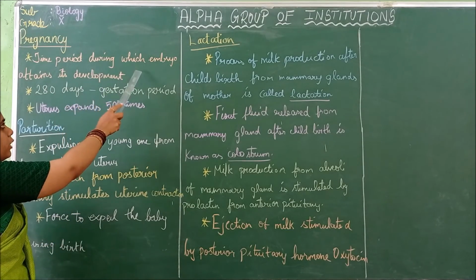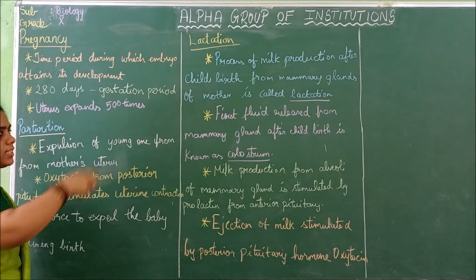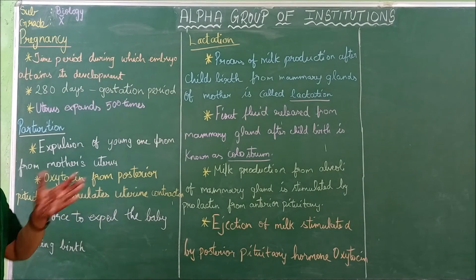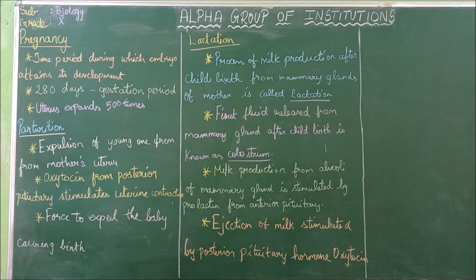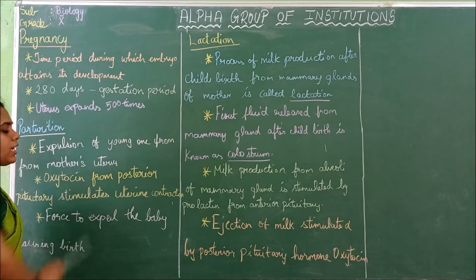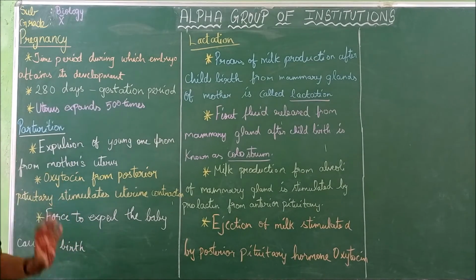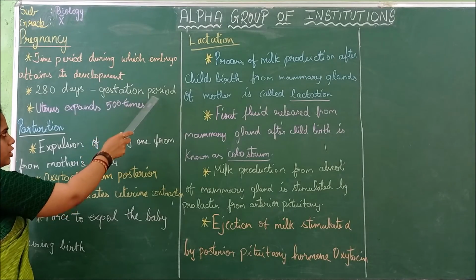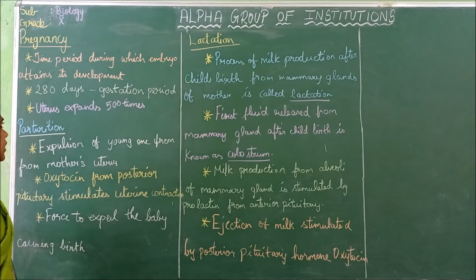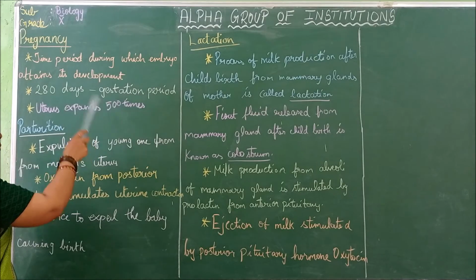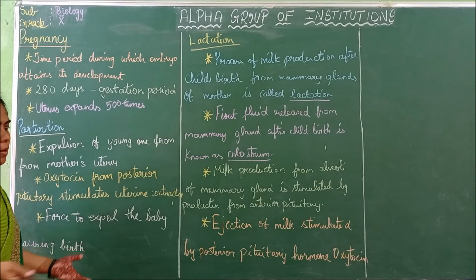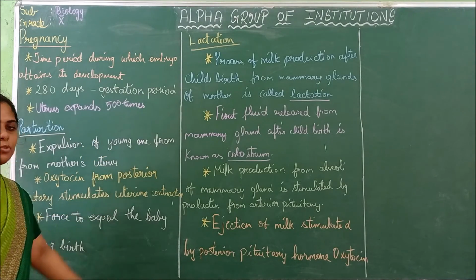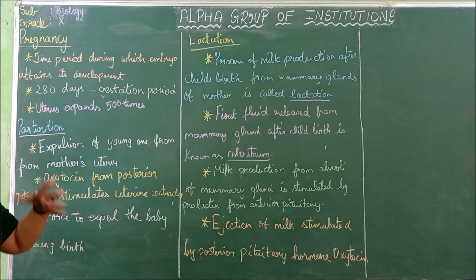The time period during which the embryo attains its development, the time taken for the embryo to develop, is called pregnancy. The embryo will take 280 days for the whole development, and that time period is called the gestation period. During this development, the uterus expands to 500 times its original size.